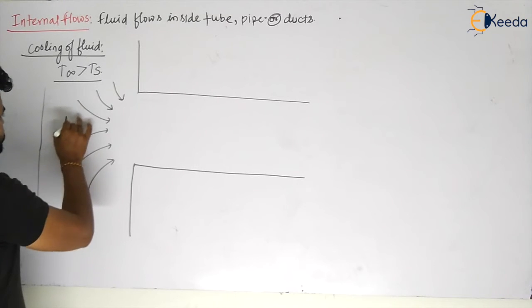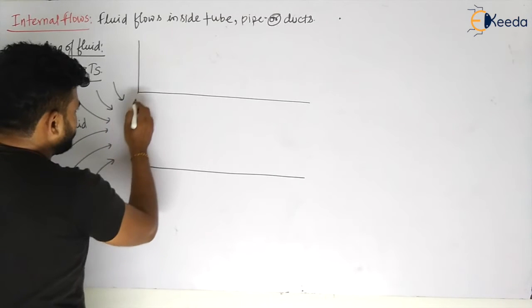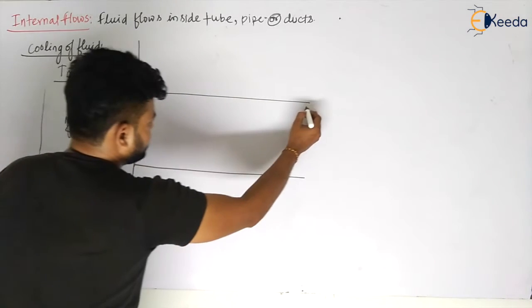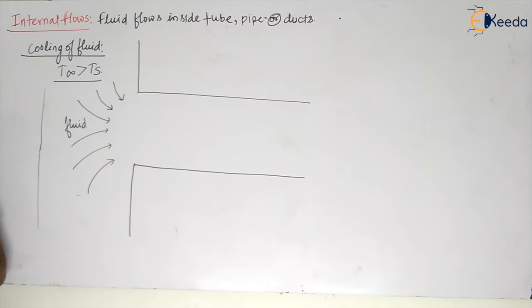This is your fluid, my dear students. So slowly what will happen? First of all, in this pipe, the fluid will come inside this. Fluid will come inside this. So what will happen? When fluid will come this side, then there will be some change.